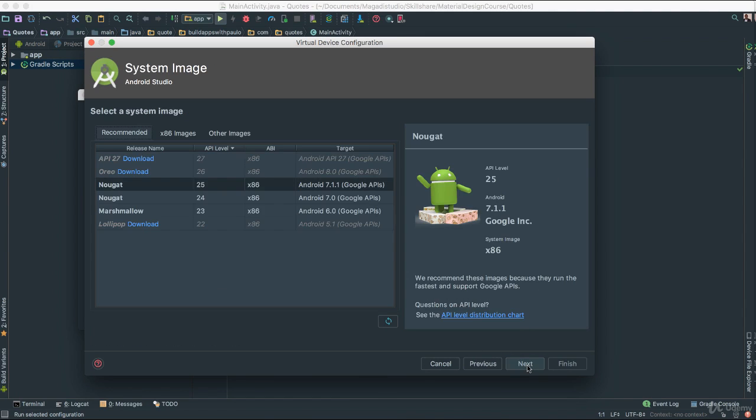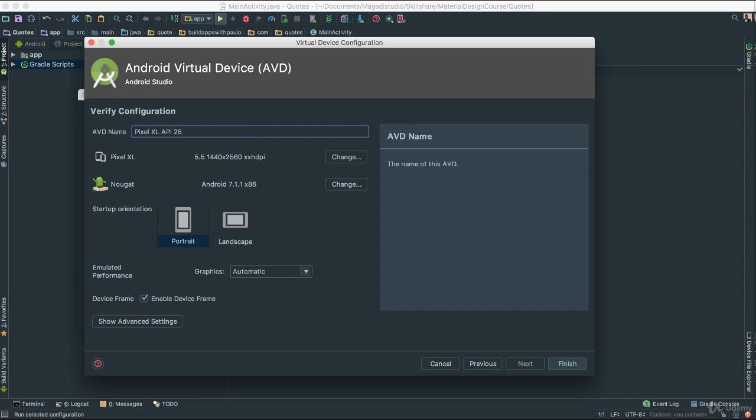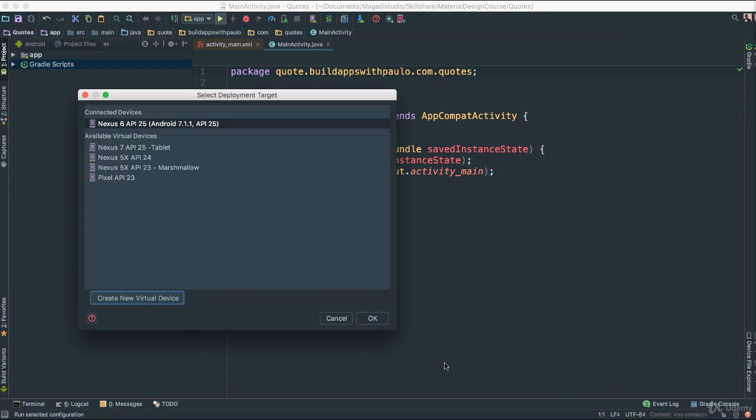Say Next, say Next again, and you give it a name. I'm just going to say New because I already have everything. Then you just say Finish. I'm not going to do that, but go ahead and finalize this creation here. Once you do that, you should have a new Android virtual device. I'm going to say Cancel, and there we go.